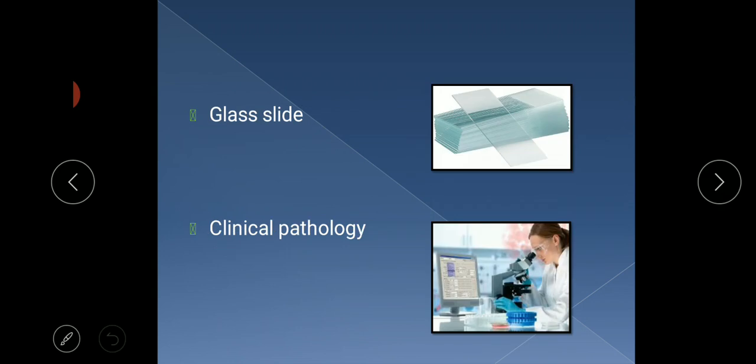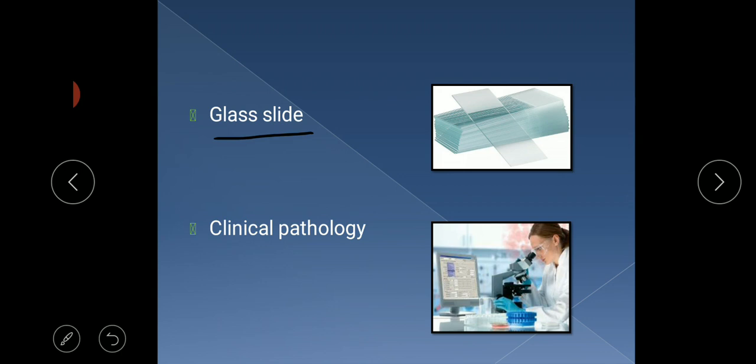And the next word is glass slide. Glass slide, a piece of glass used to view blood samples under the microscope. Not only blood samples, for all other purposes also they will use the microscope to view the samples. The glass slides are used to view the samples under the microscope.